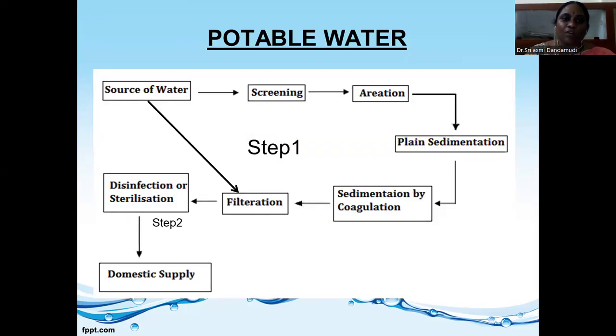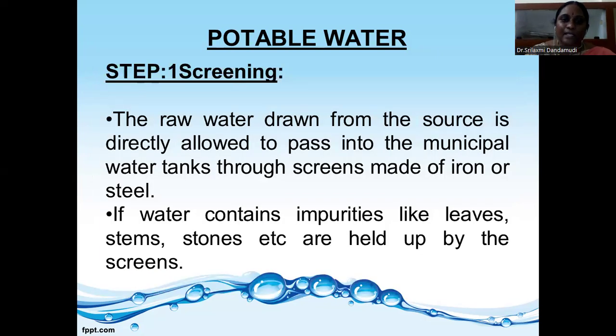The removal of impurities has two steps. This is the first step. From the source of water, we go through screening, aeration, plain sedimentation, sedimentation by coagulation, and filtration. After filtration comes disinfection and sterilization, and only after sterilization will the municipalities supply water to our homes. Screening. In municipal water tanks, water is passed through screens made of iron or steel.